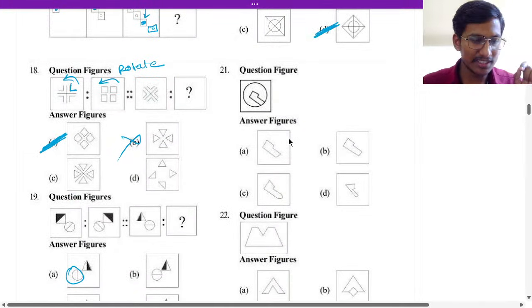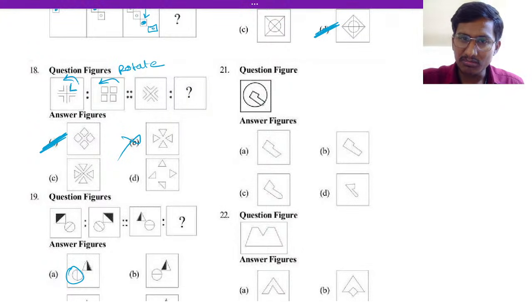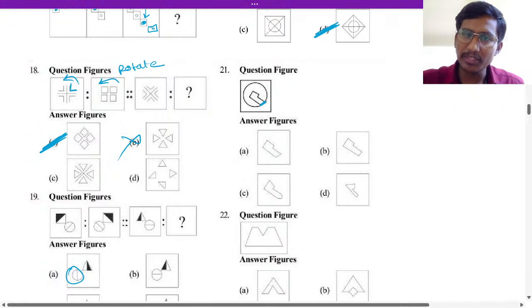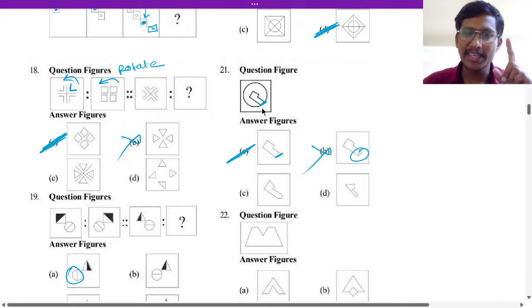If you join it, it will come a little bit slanted. So slanted is in option A, not in B. So B will not be the answer, A is the answer for 21. Understood? A little bit slanted will come, option A is the answer.